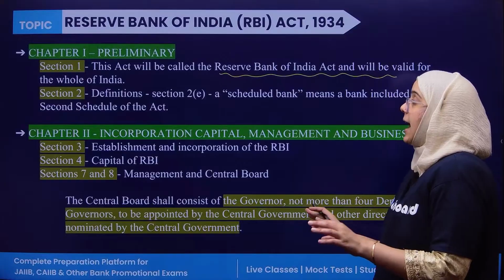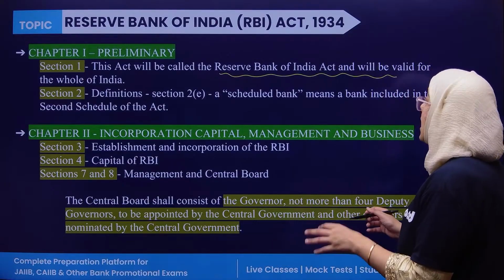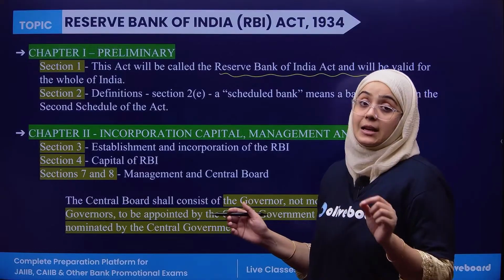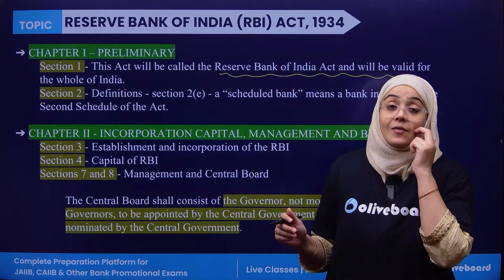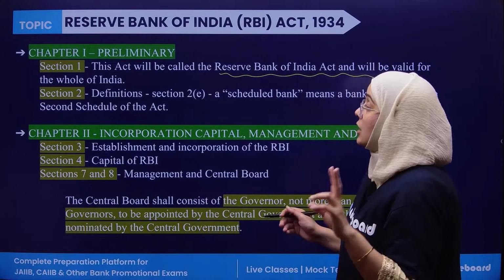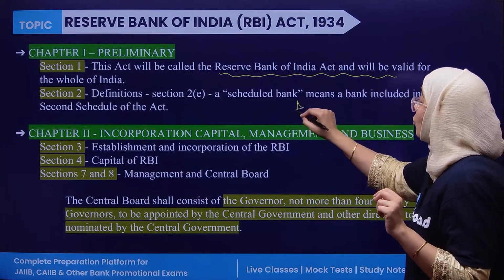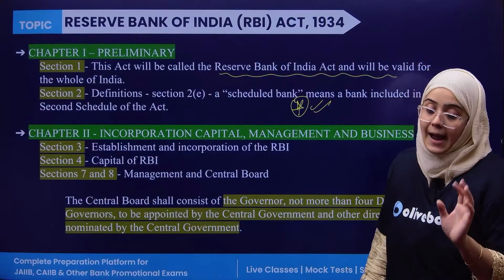Section 2 gives the definition of a scheduled bank. A scheduled bank means any bank which is included in the second schedule of the RBI Act 1934. This definition is described under Chapter 1, Section 2, preliminary. This is very important. This is the most important thing that you have to remember and learn.